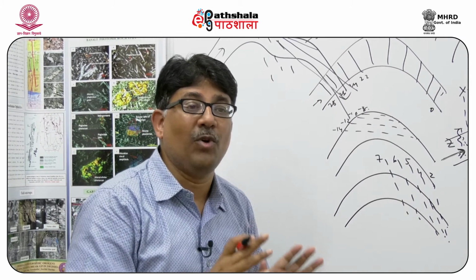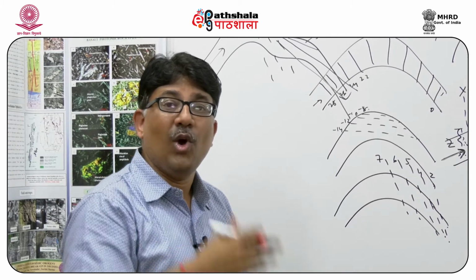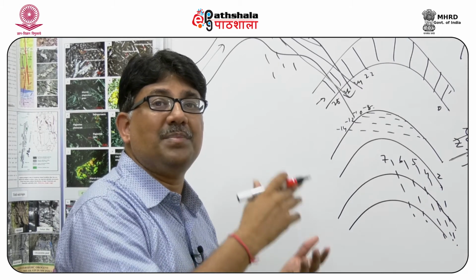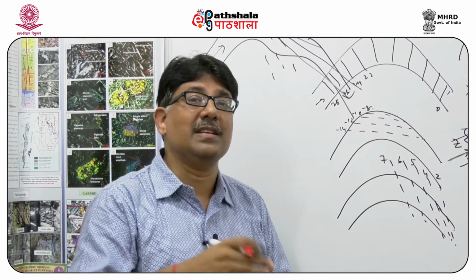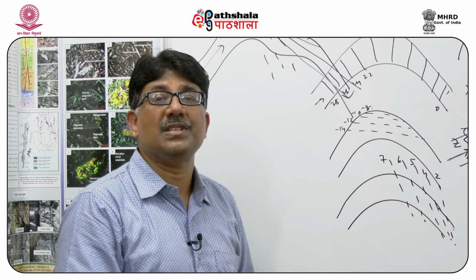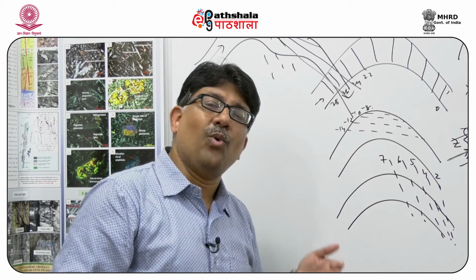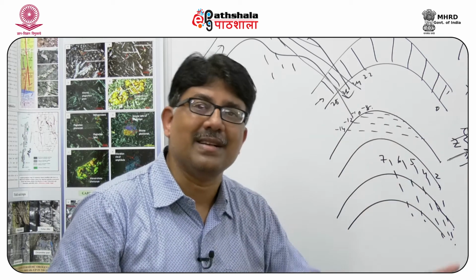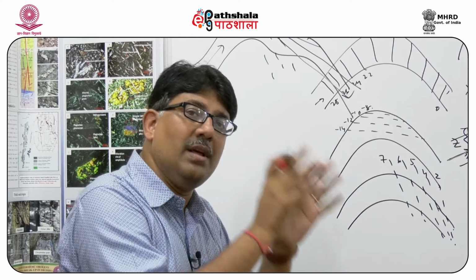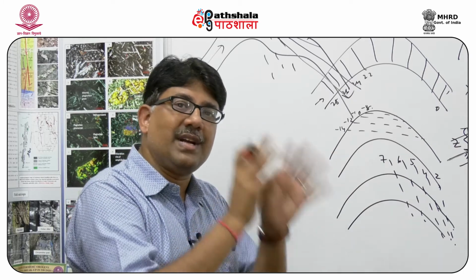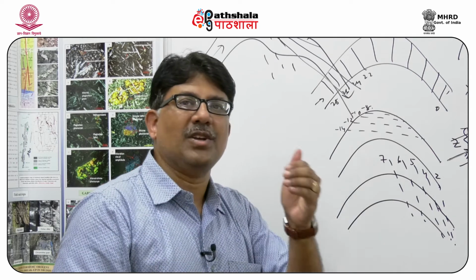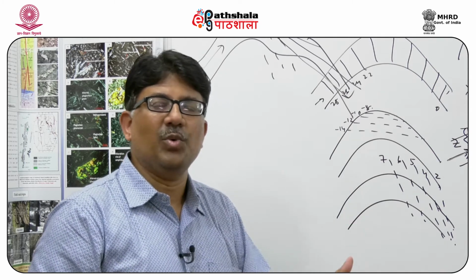When the meteoric water flow operates in a hydrodynamic system, what is the inclination of the strata? If the inclination of the strata is more homoclinal and it is very low gradient, there is a very high chance in a hydrodynamic system that the oil, and if the water flow goes on for a long time, even the gas, will escape that structure. Despite it initially being a trap that trapped the hydrocarbon, we will not get any hydrocarbon once large scale operation of meteoric water flow is there within the system.